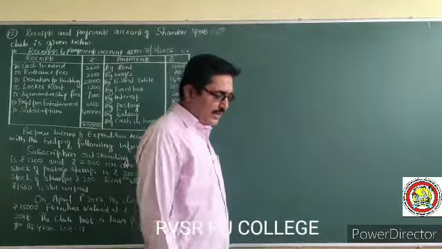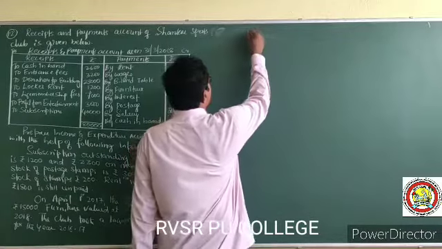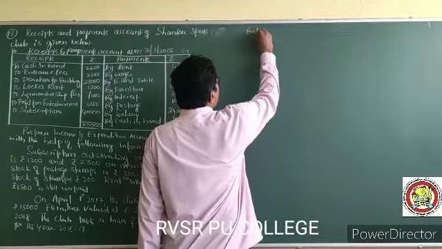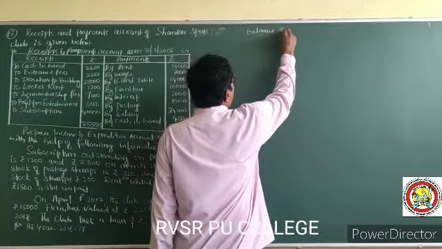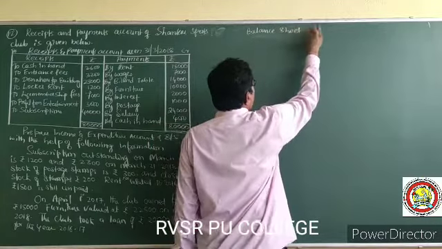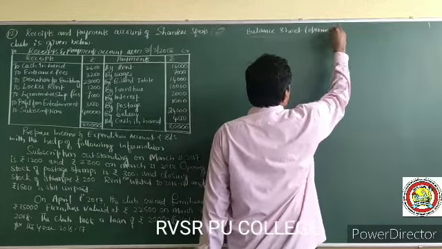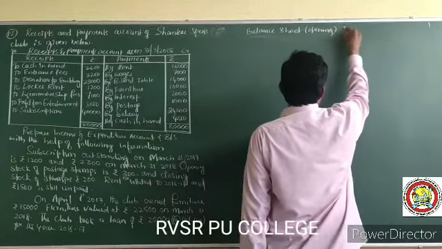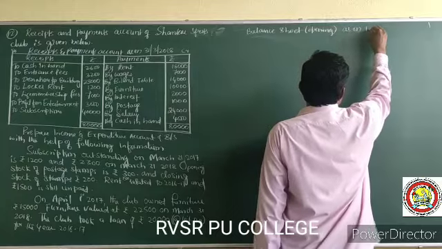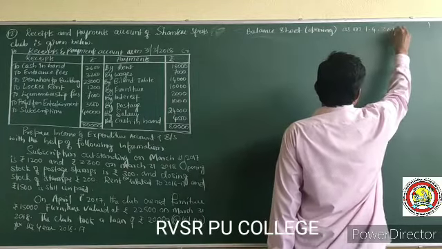So let us see the balance sheet. You can say the opening balance sheet as on 1/4/2017.